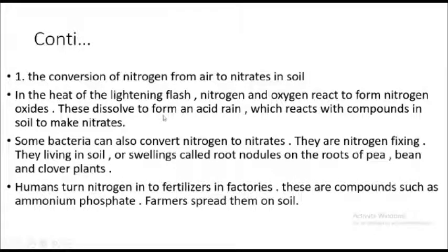It reacts with compounds in the soil to make nitrate. After combining with the nitrogen in the soil, it forms a nitrate, which is a salt. Nitrate means salt form. So that's the first conversion.